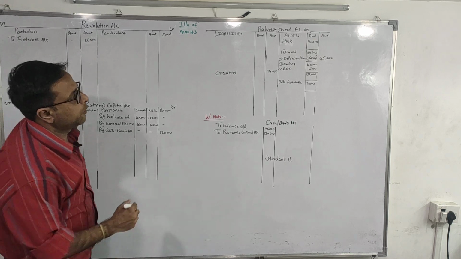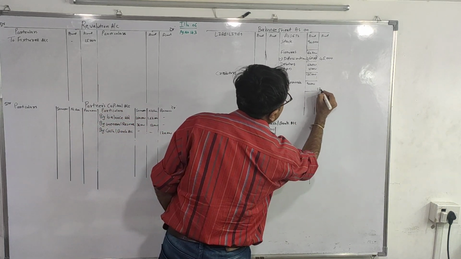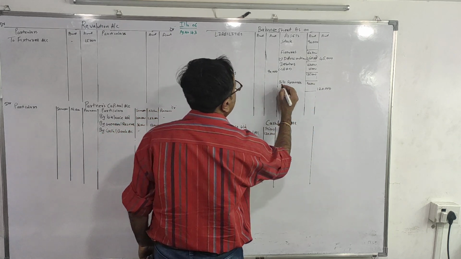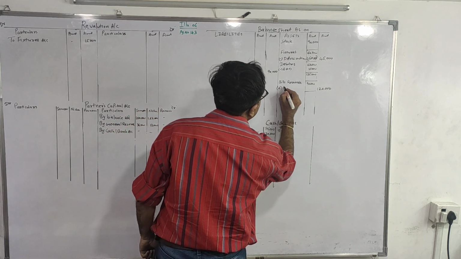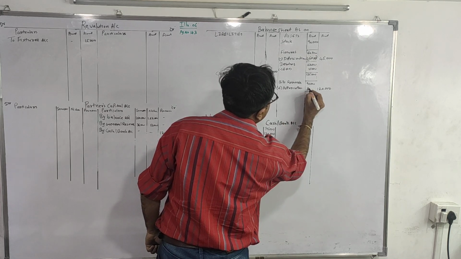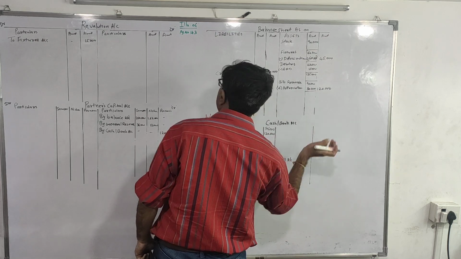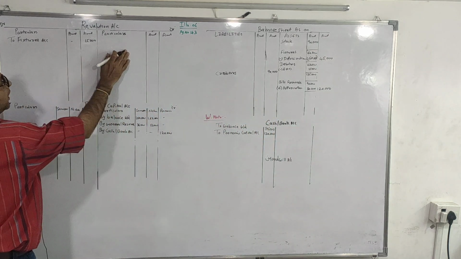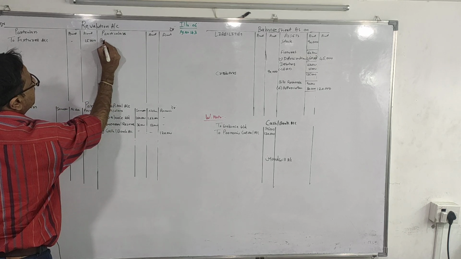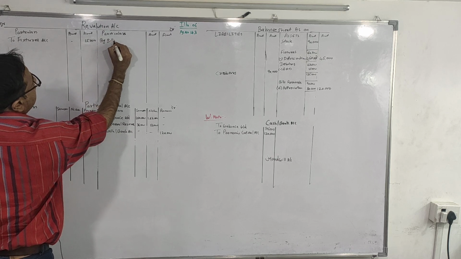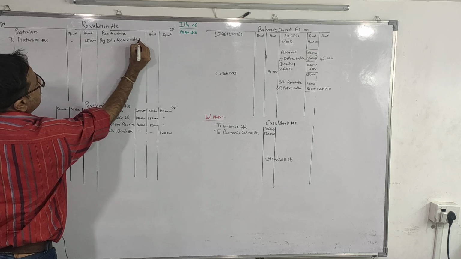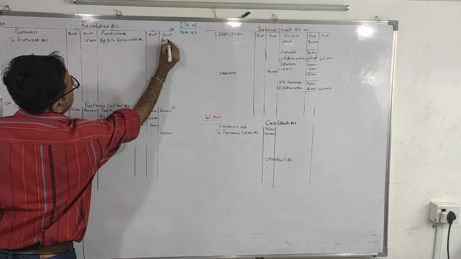Bills receivable rupees 1,20,000. So in outer column 1,20,000. To make it 1,20,000, we have to appreciate by 30,000. So add appreciation or revalue by rupees 30,000. So we are increasing the value of the asset. So it is a profit for the firm. So we will write on revaluation account credit side by bills receivable. Amount is 30,000.